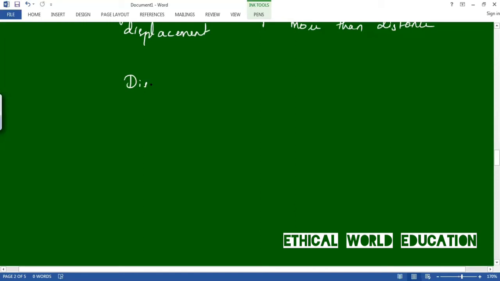Displacement can be written in a formula like this. Displacement is represented by S, and it is S_F minus S_I.